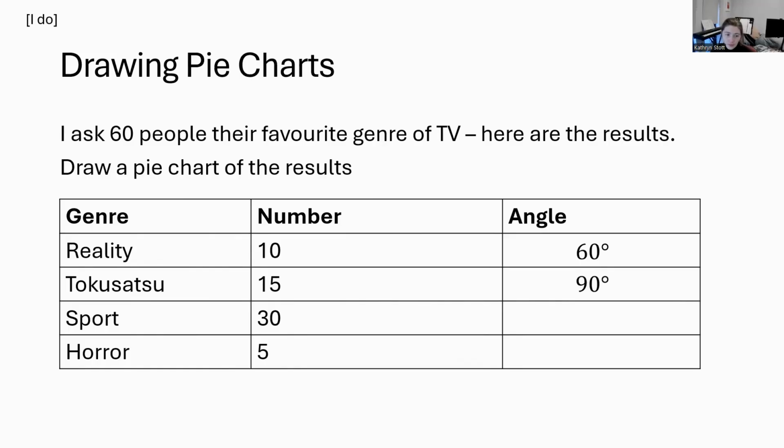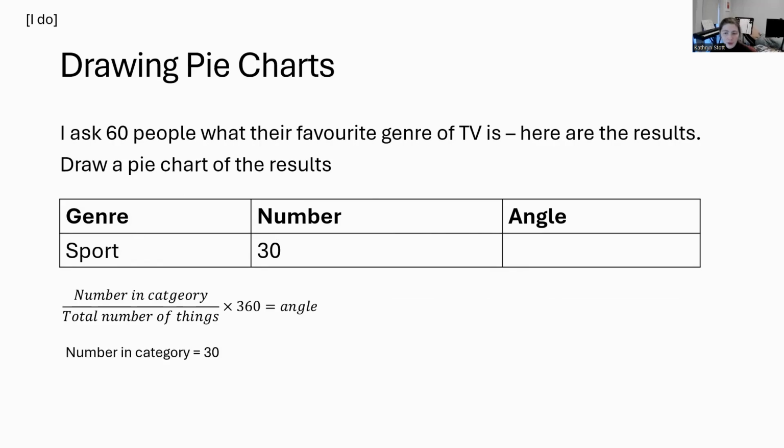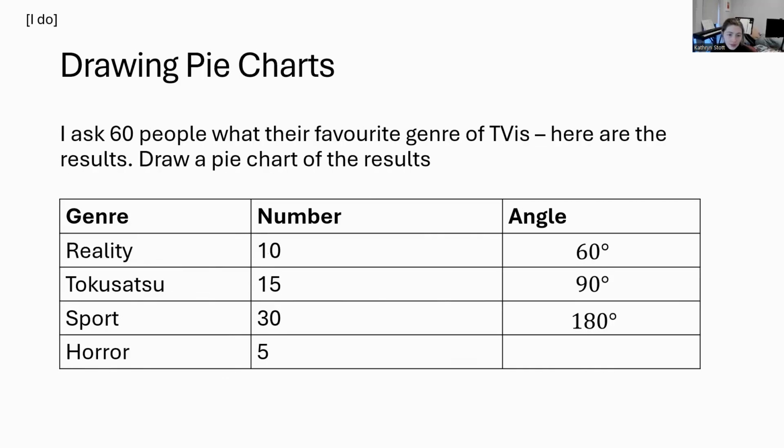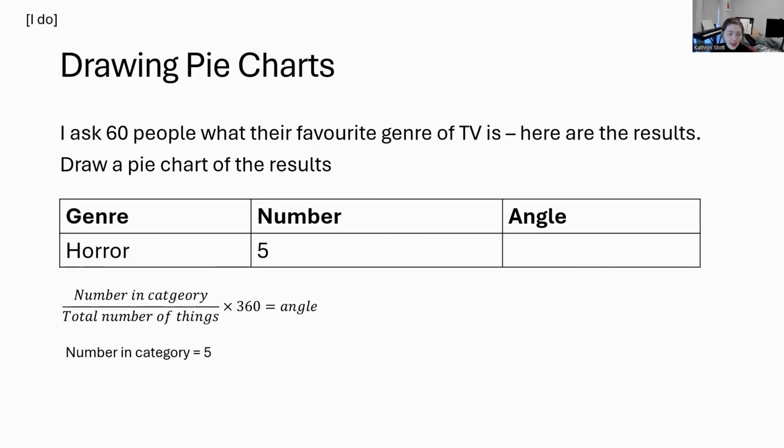Let's look at sport. So here's our formula. I know that 30 people chose sport out of a total of 60. So 30 divided by 60, then multiplied by 360 degrees is 180. Let's look at horror. So 5 people chose horror out of 60 people in total. So I would do 5 divided by 60, then times by 360, which is going to be 30 degrees.